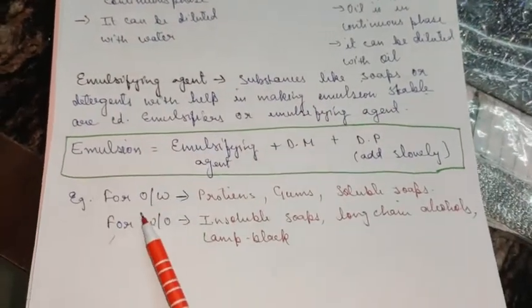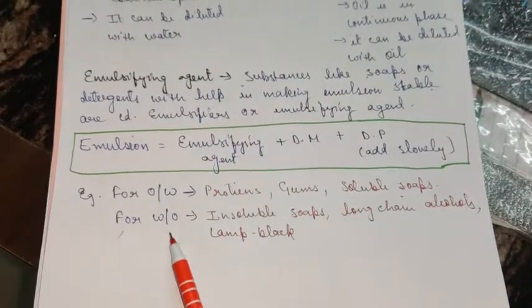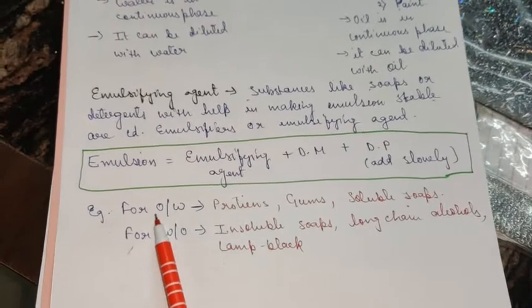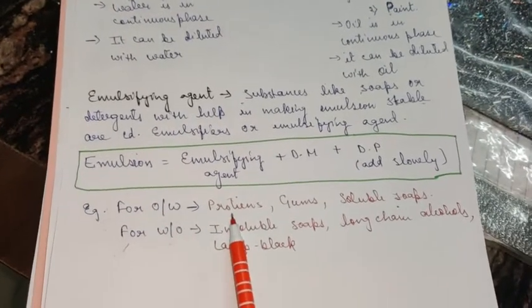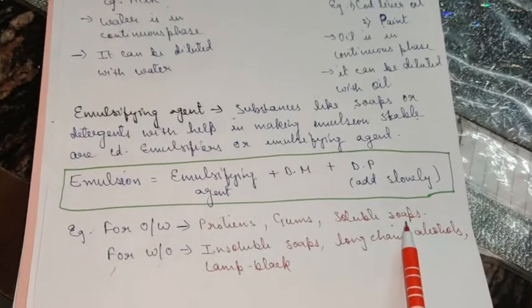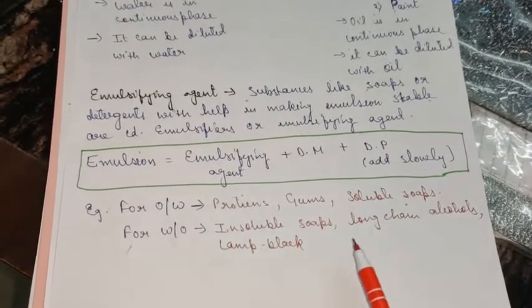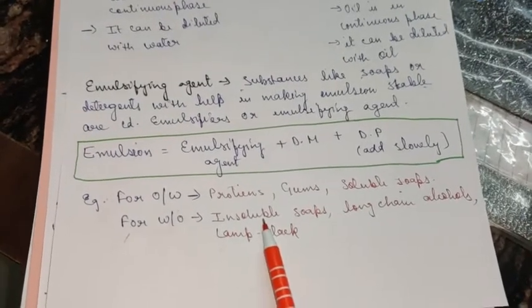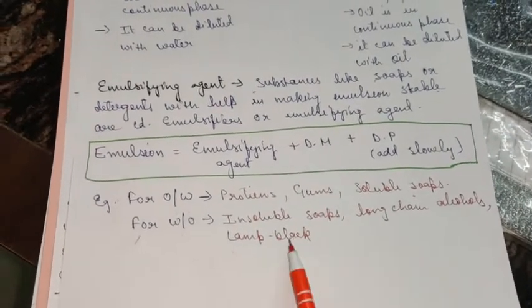Okay, some examples of the emulsifying agents for the two categories. For O by W type, for oil dispersed in water, proteins can be added, gums can be added, soluble soaps can be added to prepare an emulsion. And for W by O type, you can use insoluble soaps, long chain alcohols, lamp black.